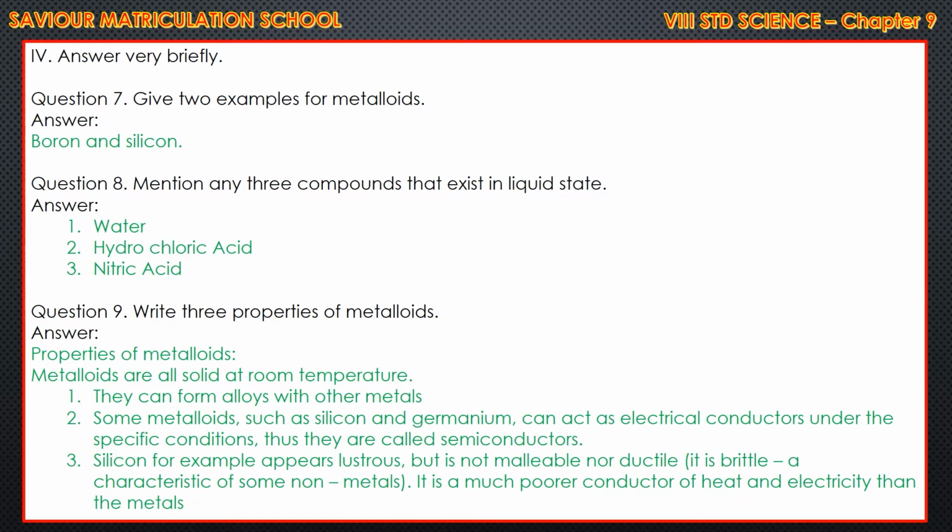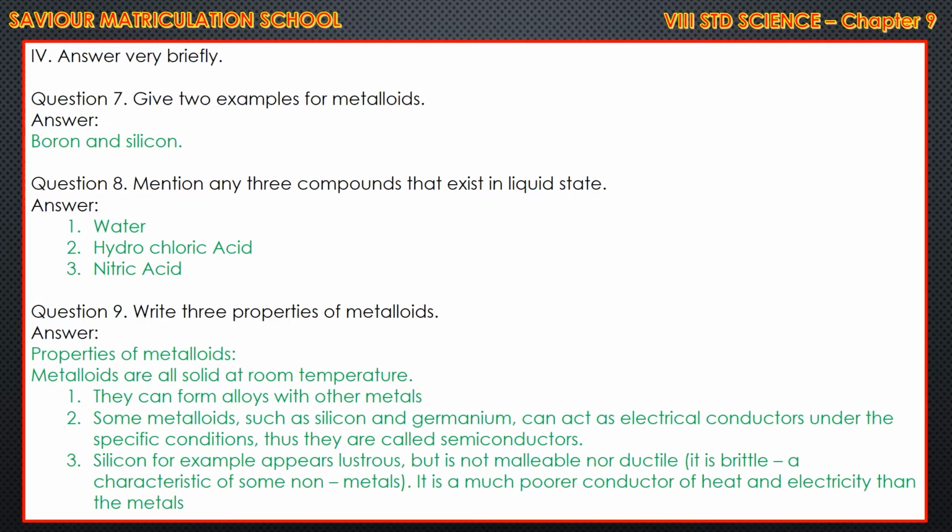Write 3 properties of metalloids. That is given in the book under the heading of properties of metalloids. Metalloids are all solid at room temperature. First point, they can form alloys with other metals. Some metalloids such as silicon and germanium can act as electrical conductors under specific conditions. Thus they are called semiconductors.